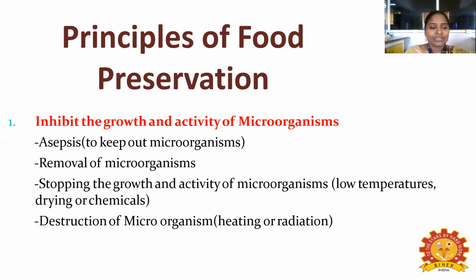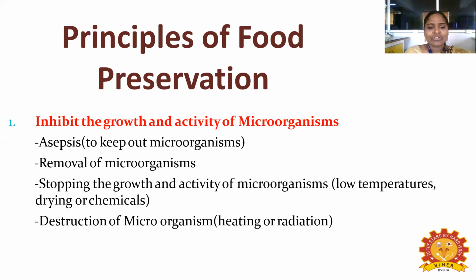Okay, so asepsis means what? To keep out microorganisms. Next one is removal of microorganisms. We can remove the microorganisms by any method, like adding some salt. Then stopping the growth and activity of microorganisms by applying temperature, a drying method, or a chemical method. So these are methods to stop the growth and activity of the microorganisms.